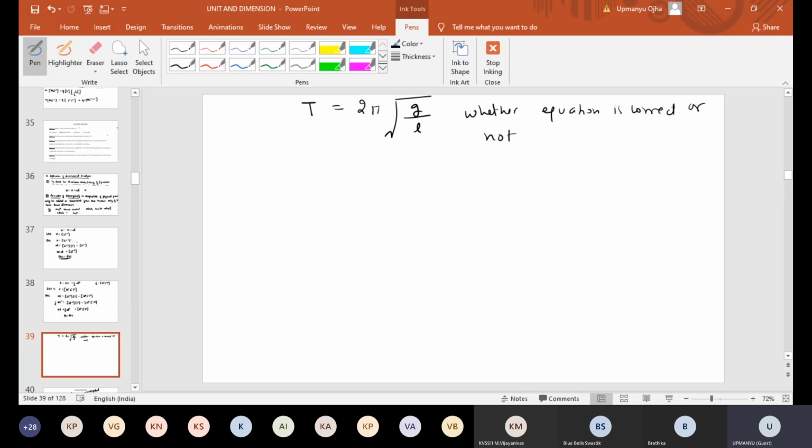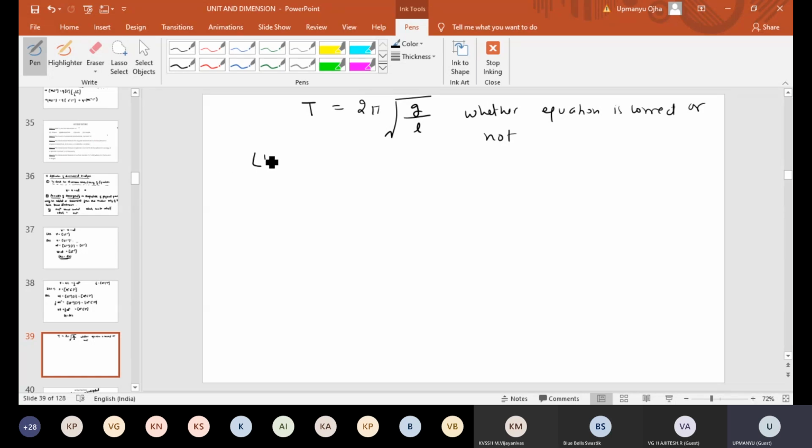So can anyone get the answer for this? Is this equation correct or not? Not correct, sir. No, it is not correct. Okay, I'll prove this.